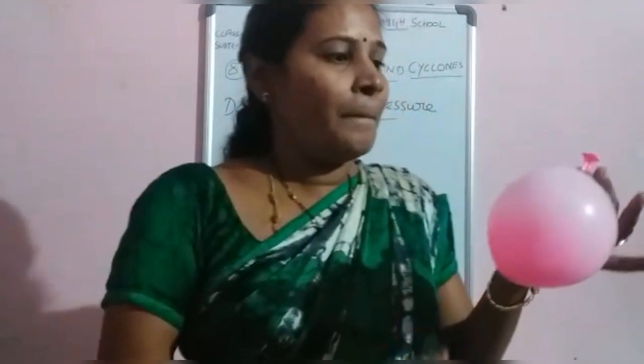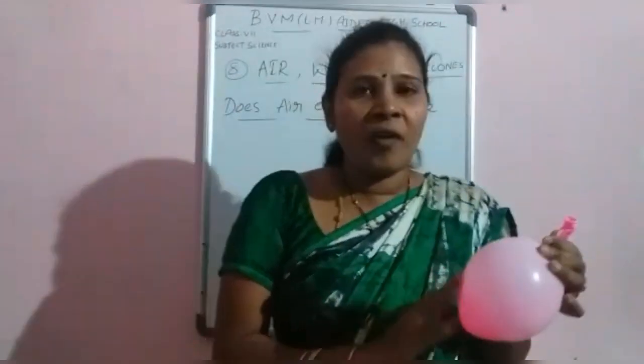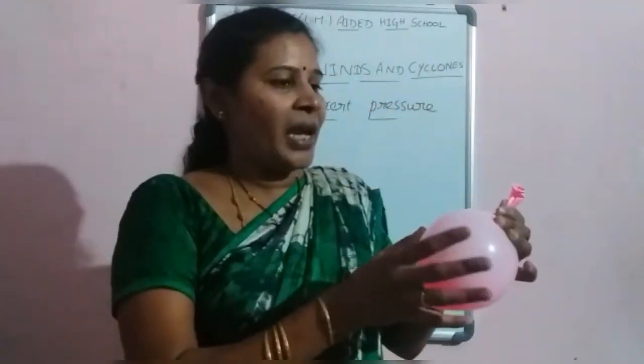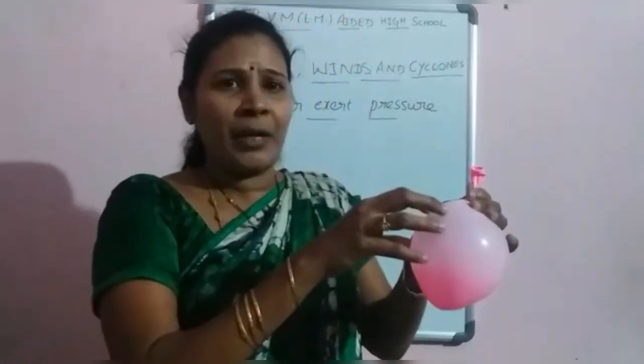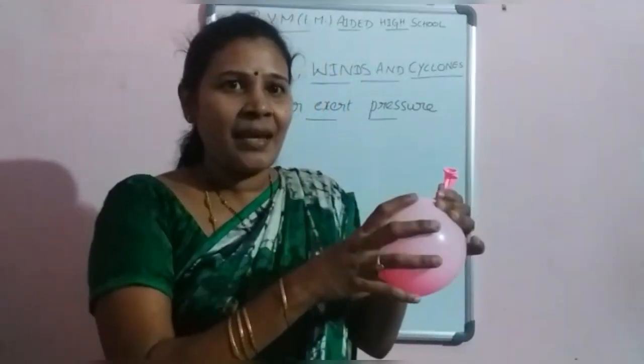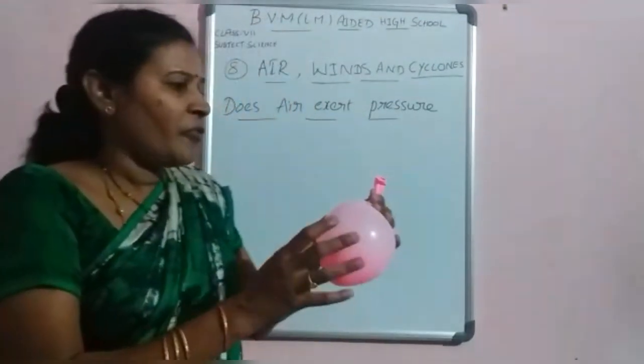How does it change? It changes to a big size. Why? Because the air inside puts pressure on the balloon, that's why it changes to a big size.